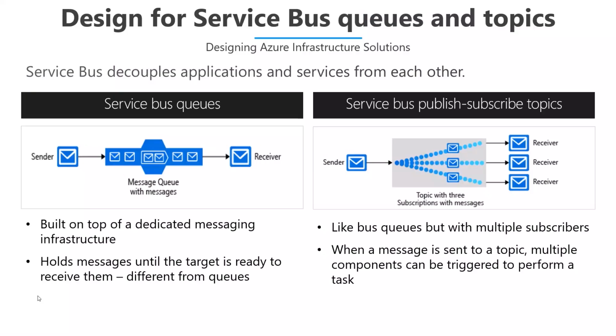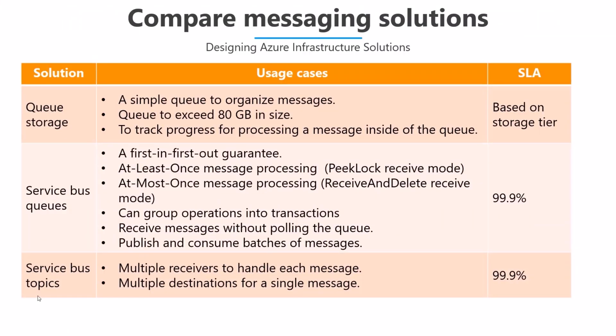Now if I compare these three messaging solutions, then obviously the SLA is something which plays a very important role, and that's the reason we have one separate column for that. The SLA is based on the storage tier in storage queues, because ultimately these queues are not available separately. It's a part of the storage account. While if you go for a service bus, it gives you 99.9% availability for the service level agreement.